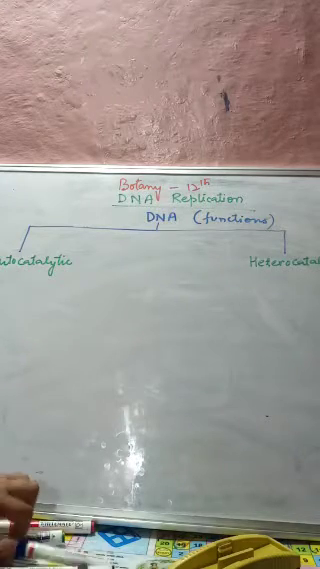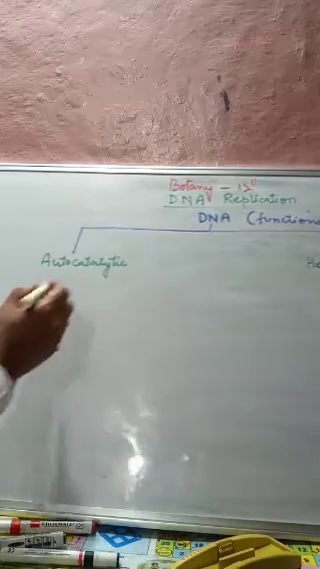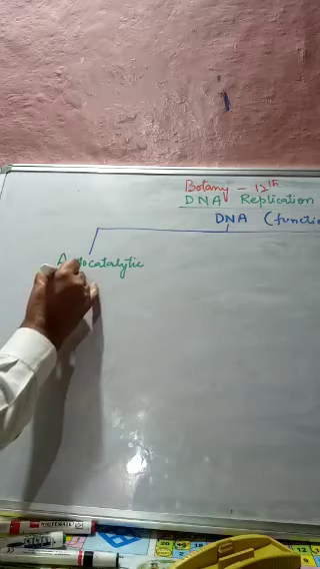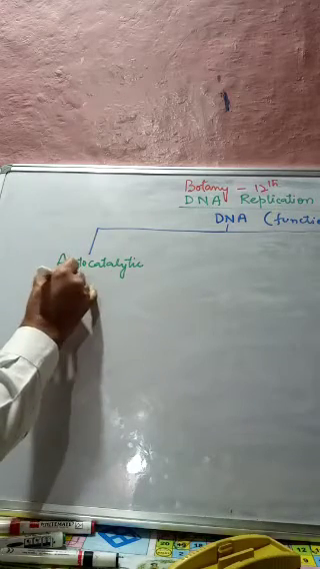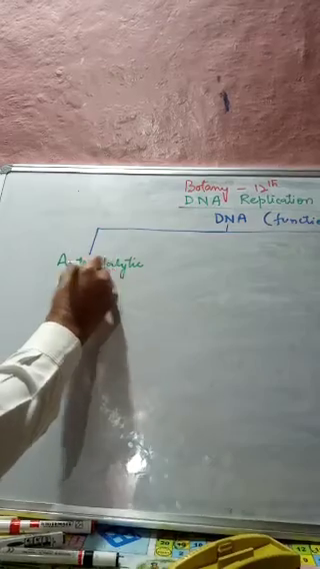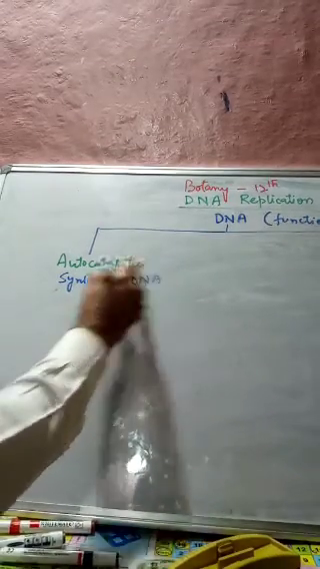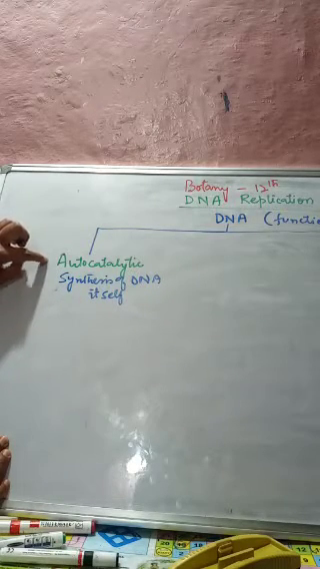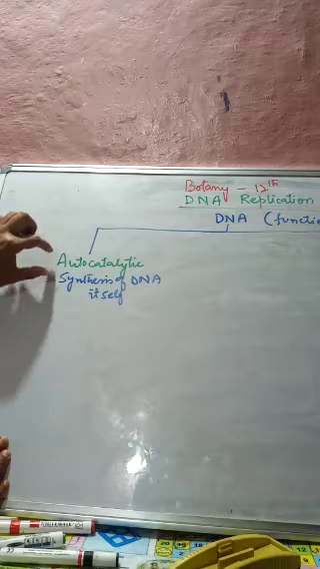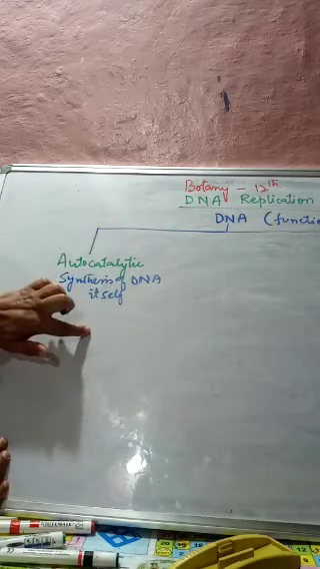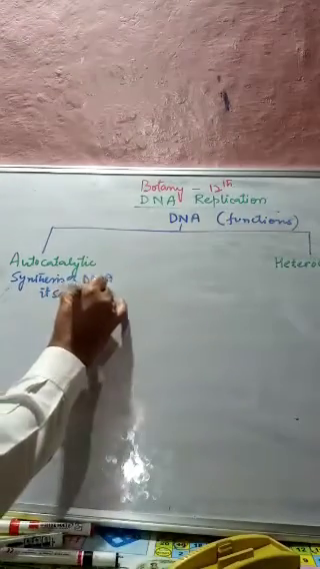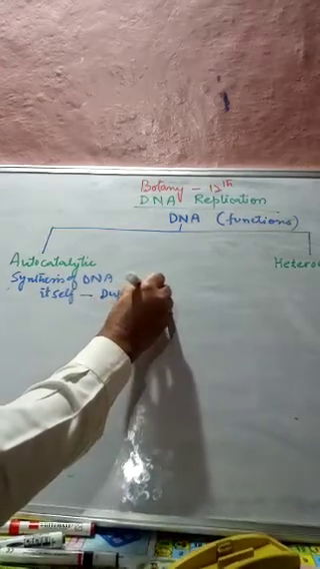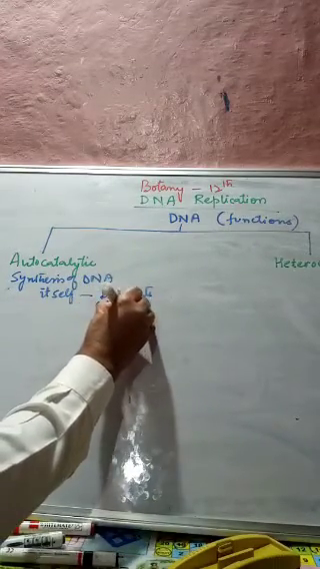Now, what happens in the autocatalytic function? The DNA directs the synthesis of DNA itself. So in case of autocatalytic, this DNA directs the synthesis of DNA itself. That means it forms a photostat copy, or we can say a duplicate copy of itself.